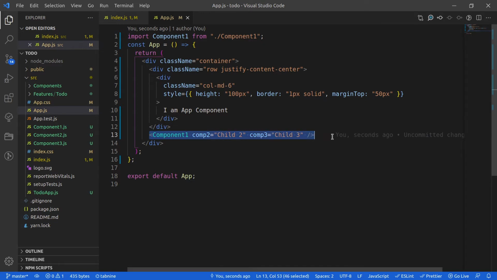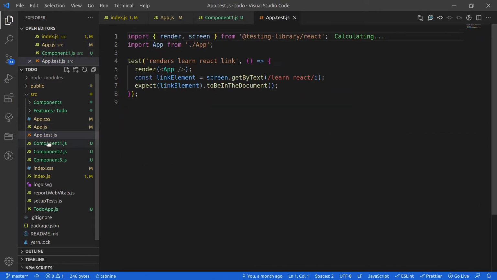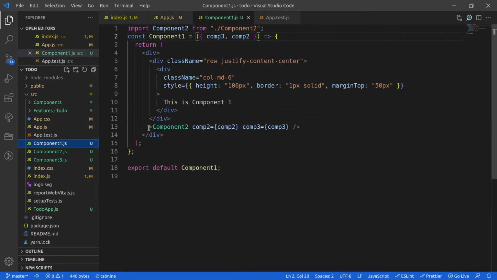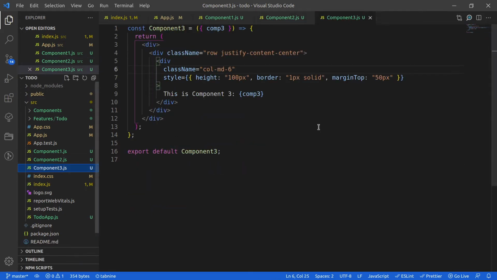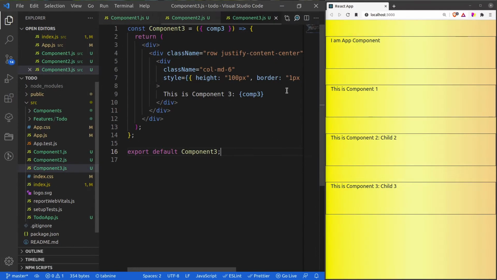All right. So it is component one. In component one, if you see, there is component two, right? So let's open component 2, and in component 2 you can see that there is component 3. Let me open component 3 as well. All right. So now you can see how this actual hierarchy is being built.